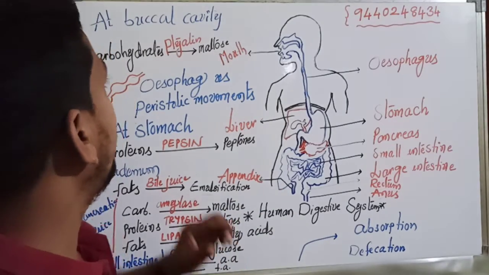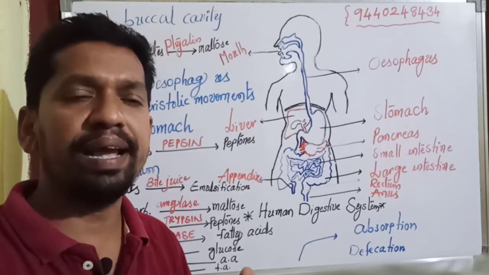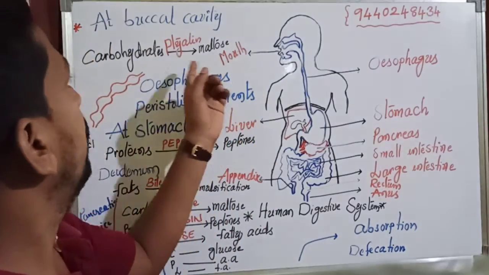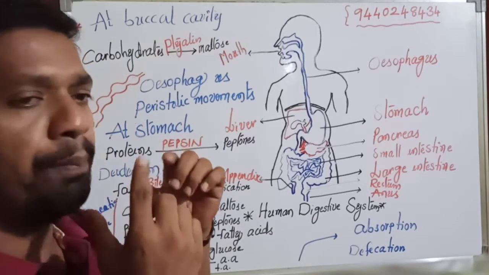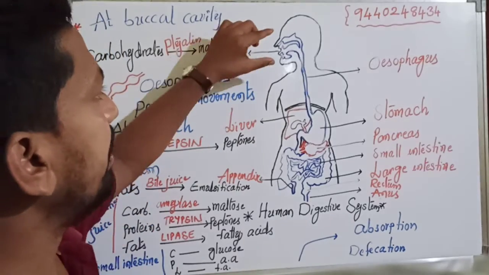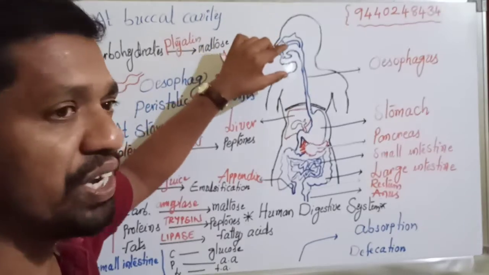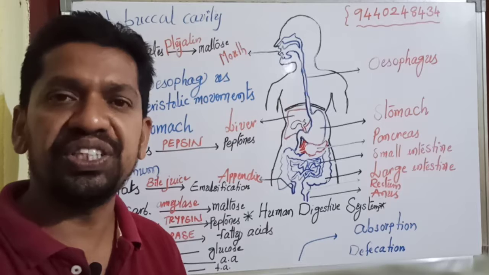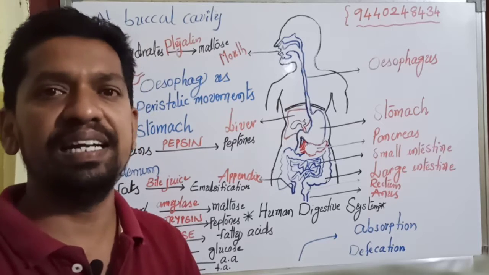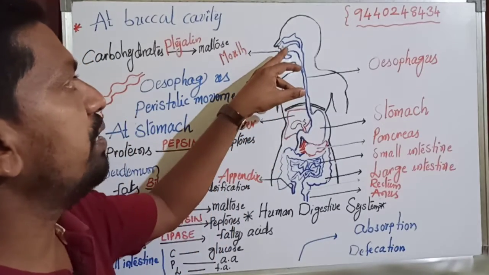So first, digestion in the buccal cavity. The buccal cavity, or oral cavity, is the place between the upper jaw and lower jaw. In the buccal cavity, we have different types of teeth, the tongue, and jaws. With the help of teeth, tongue and jaws, we grind, chew and bite the food. While we are grinding the food, inside the buccal cavity we have three pairs of salivary glands.